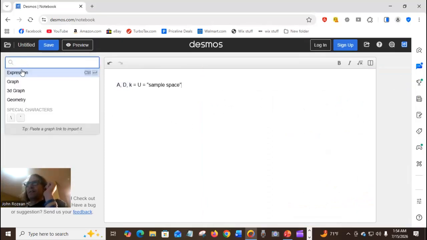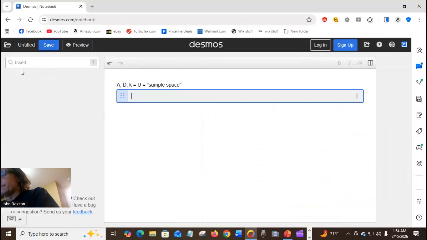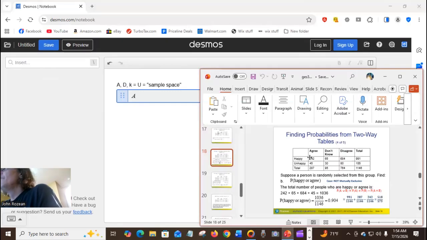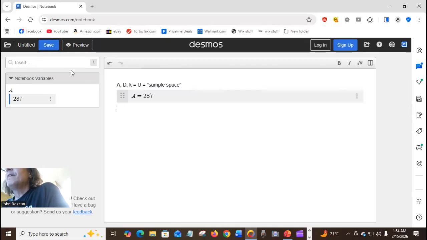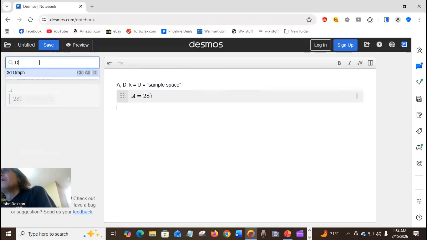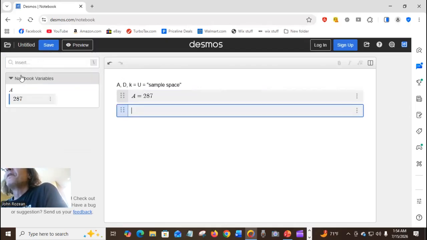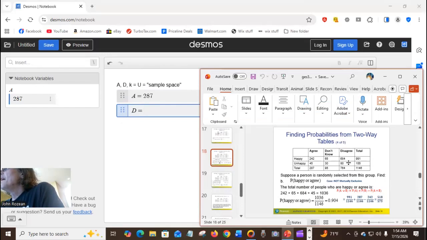So let's go ahead and assign some variables. Judging from the table, agree equals 287. All right, so we've got that assignment. Now let's count up, I need to make expressions. I need to count up the disagrees. And there's the disagrees right there.